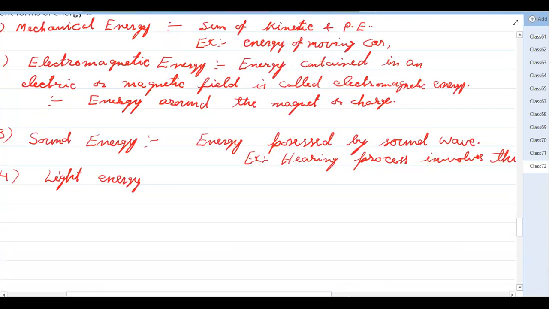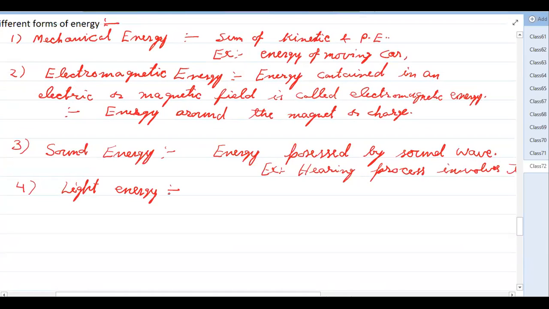Then we have light energy. So what is light energy? Light energy is the energy possessed by an electromagnetic wave, the light wave. So that is also a kind of electromagnetic energy. If some radiation is coming from the sun, you feel a heating effect on your hand.